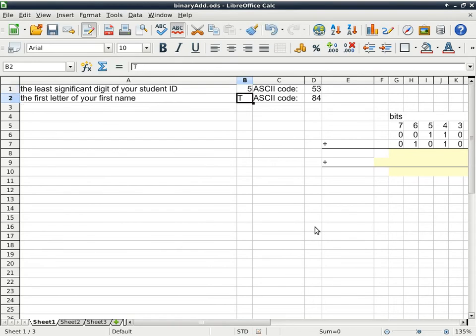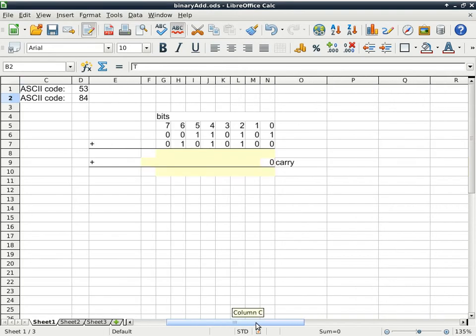If I change it to 5, you can see the ASCII code changes automatically, and the bit pattern here changes as well. If you look at this bit pattern, each one is a formula to figure out whether it should be a 0 or 1 for a particular bit of that number. I'm pretty proud of making this all work using a spreadsheet.